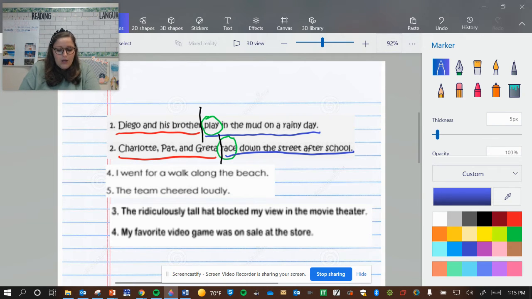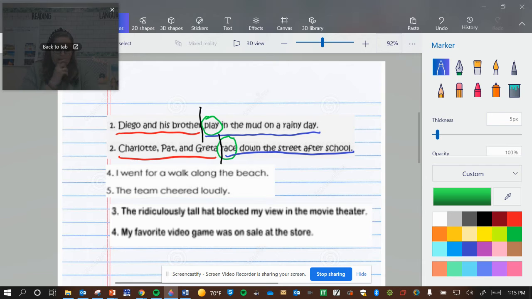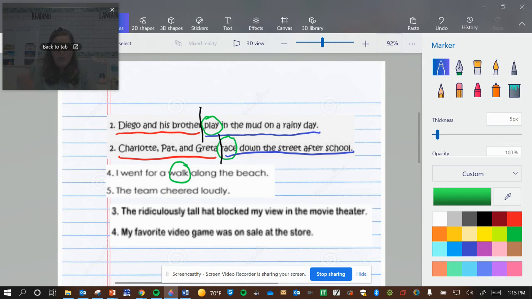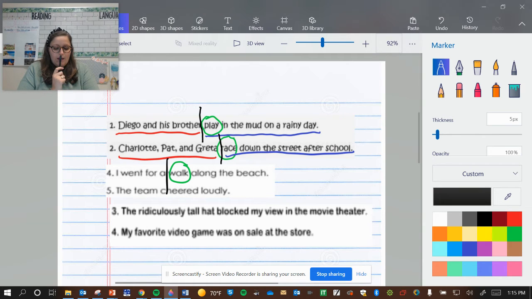I went for a walk along the beach. I see a verb here. Do you see it? I see walk. That's a verb, right? That's something I do. That's an action. So let's put my chop line right before it. Who went for a walk?